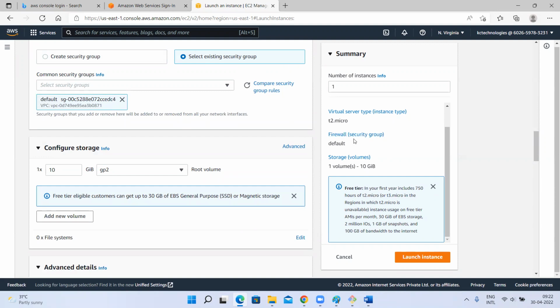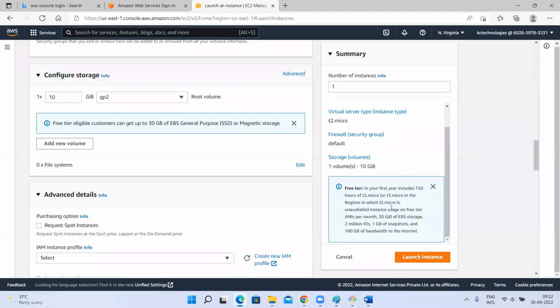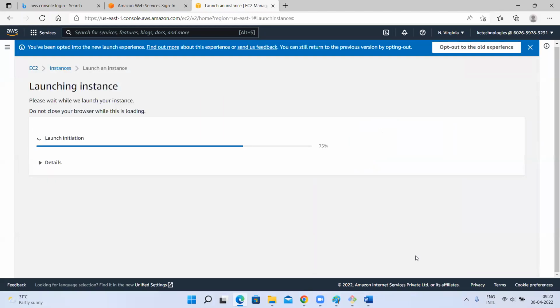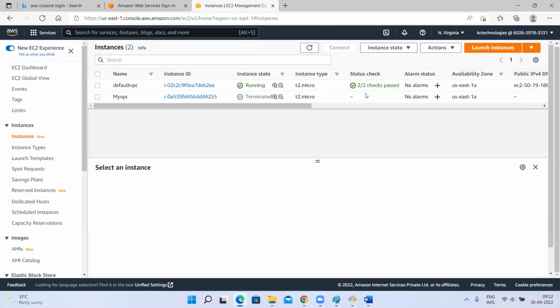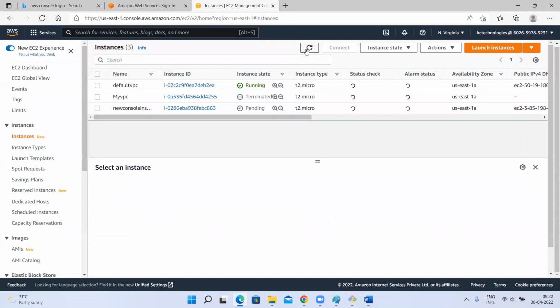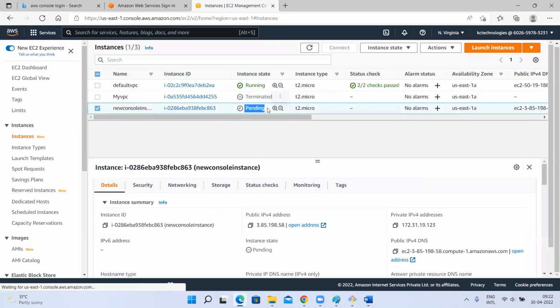Default, I'm not creating a security group. If you are creating a security group, it will show. I'm selecting create new or select existing security group. I'm selecting the existing one. Launch instance. Done. So now I launched one instance. It will take some time. So now I'm launching this instance.